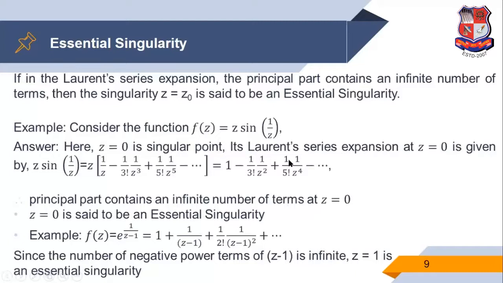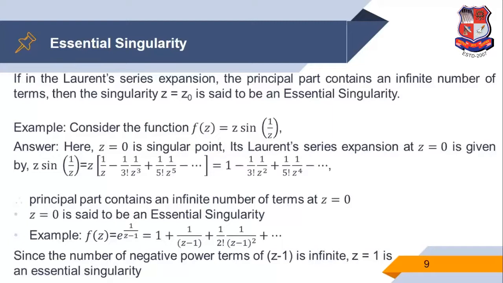Example. We consider another example. F of z is e raised to 1 upon z minus 1. So expand this function, we get this form. Since the number of negative power terms of z minus 1 is infinite, so obviously the principal part of the Laurent series is not a finite number and the singular point is z is equal to 1. So therefore z is equal to 1 is an essential singularity.